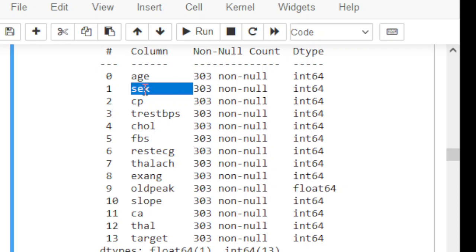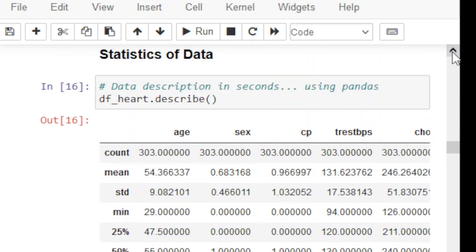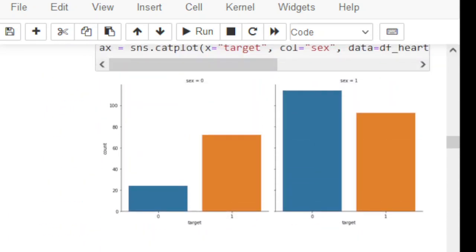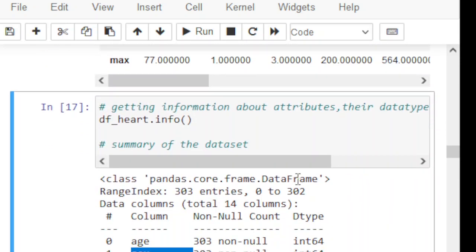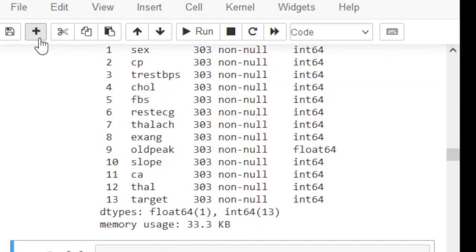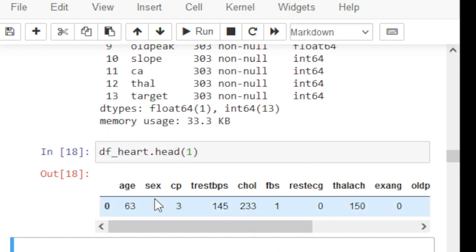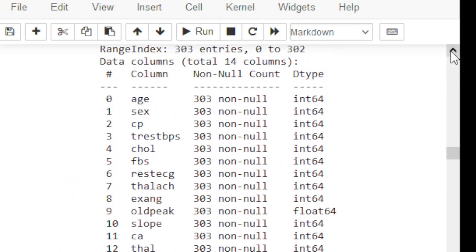If we look at our dataset, let me show the dataset here. df.head. Which type of values are in sex? 1 or 0. So since 1 or 0 are integer values, that's why the type of sex is integer.